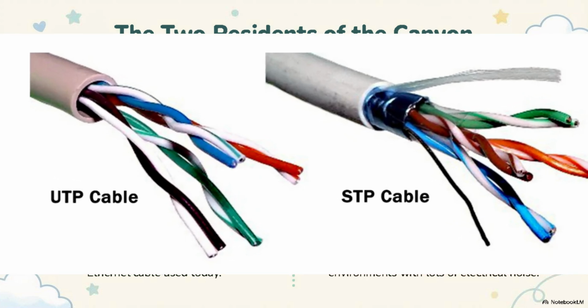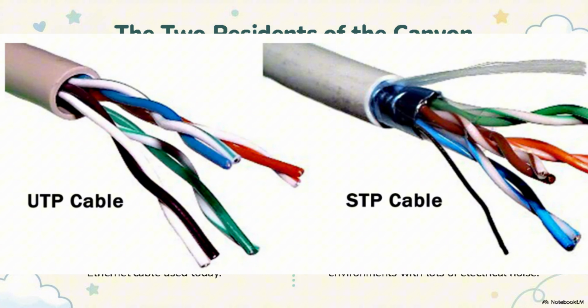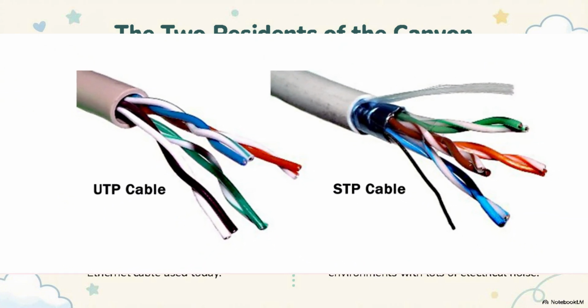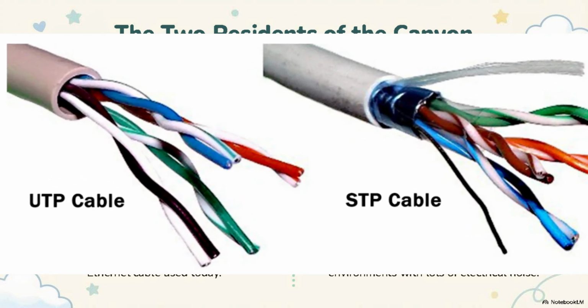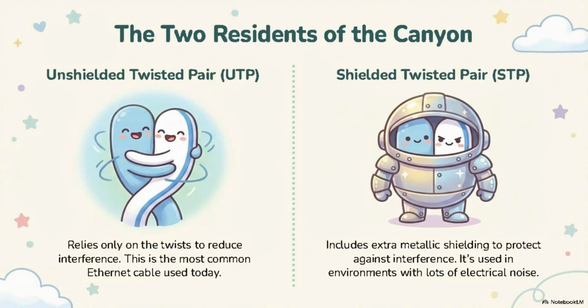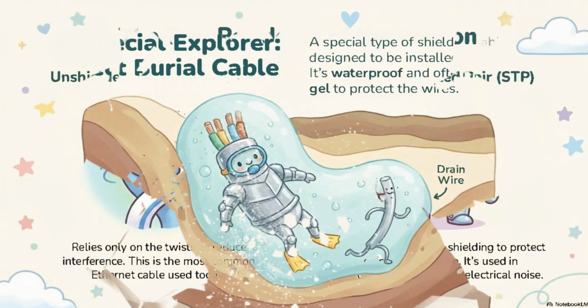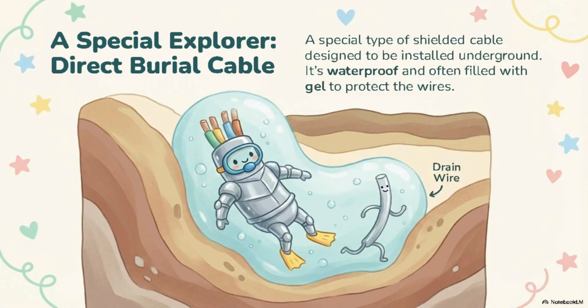The second type is shielded twisted pair, or STP. STP includes metallic shielding to protect against interference. It's used in environments with a lot of electrical noise. A special subtype of shielded twisted pair is direct burial cable. Direct burial cable is designed to be installed underground. It is waterproof, often gel-filled, and includes a drain wire for grounding.